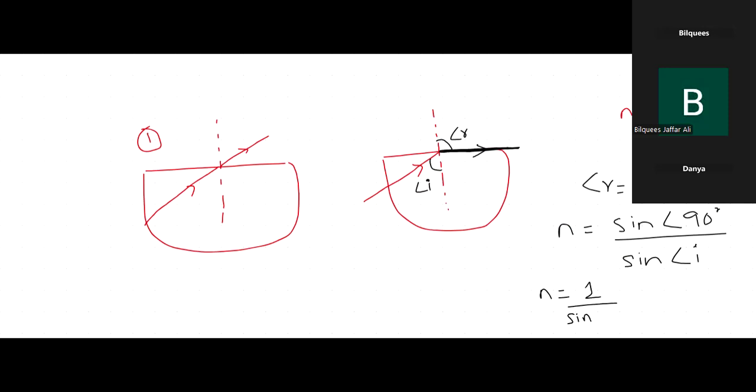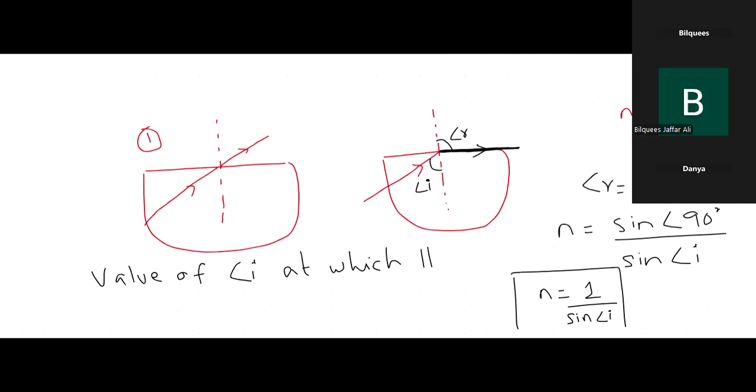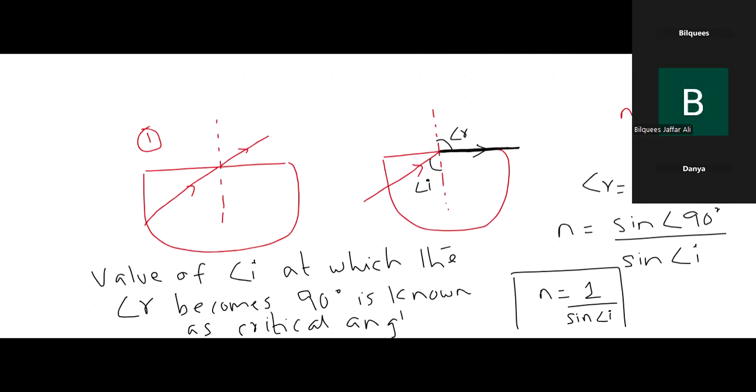That means the value of angle of incidence at which the angle of refraction becomes 90 degrees is known as the critical angle.